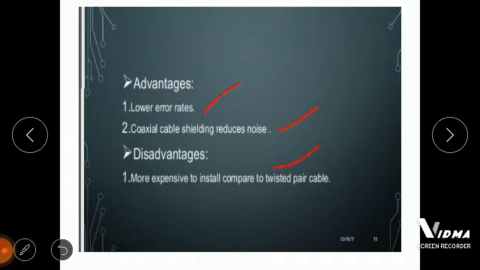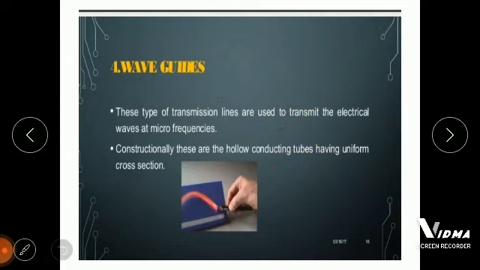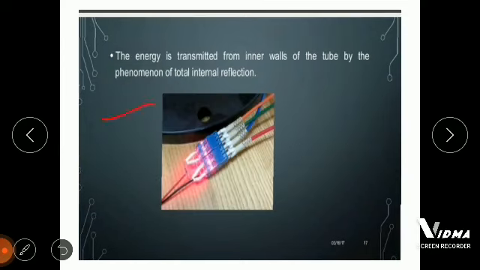Now the fourth one is the waveguides. These types of transmission lines are used to transmit electrical waves at microwave frequencies. So the waves are transmitted over microwave frequency levels. Constructionally, we use hollow conductor tubes which have uniform sections, and the energy is transmitted from the inner wall of the tube by the phenomenon of total internal reflection.